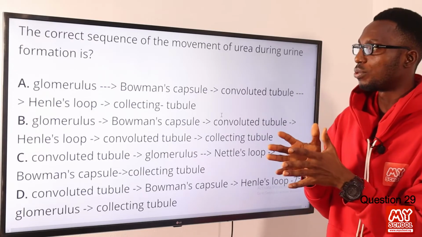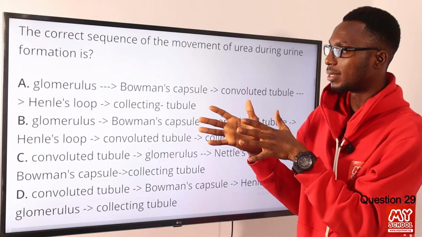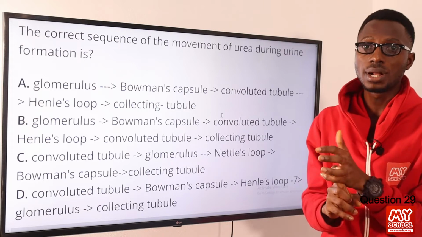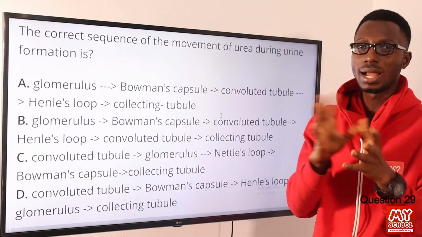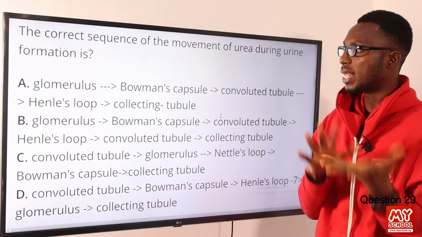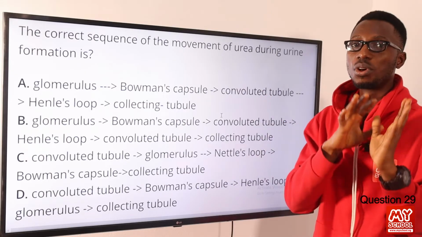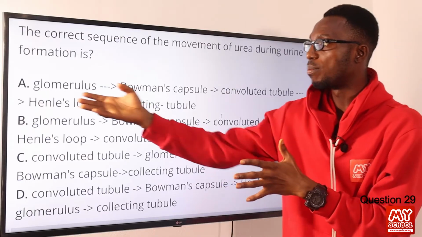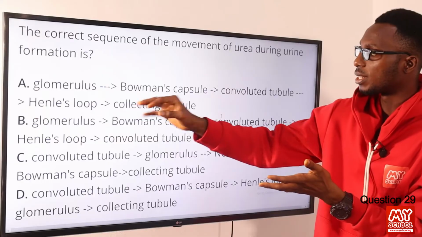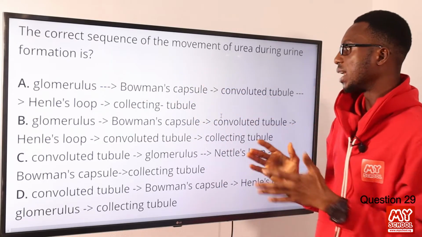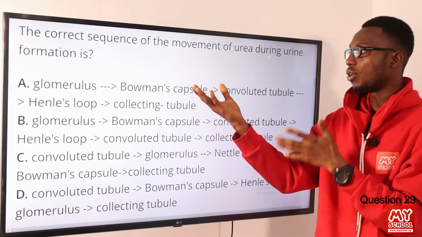In the filtration, what this implies is that small molecules like your water, your mineral salts, your sugar and the likes can pass through, but bigger ones like your plasma protein will not pass. So that is where filtration occurs. Once this glomerular filtrate gets into this place, the Bowman's capsule, the filtrate comes here.